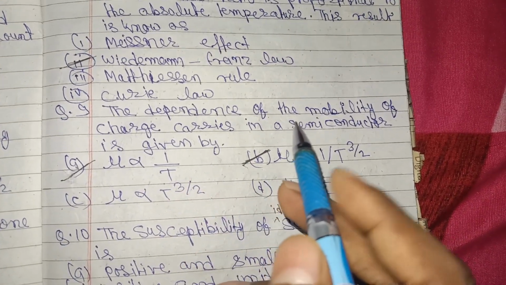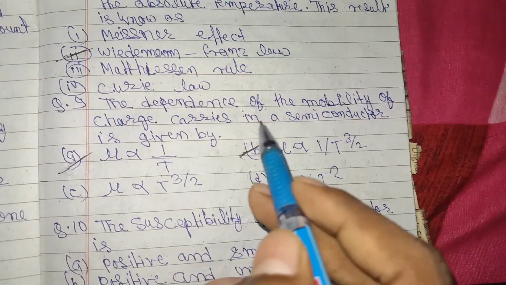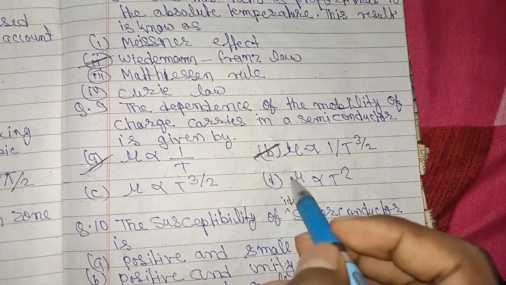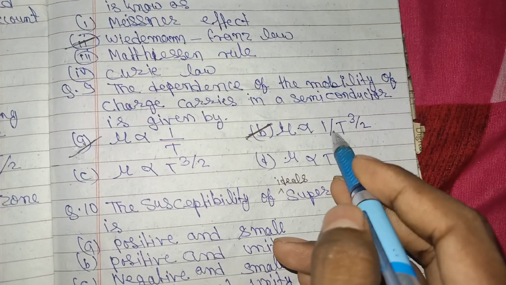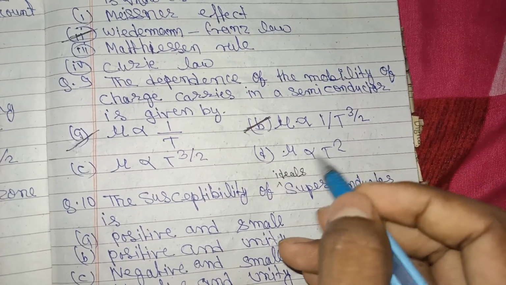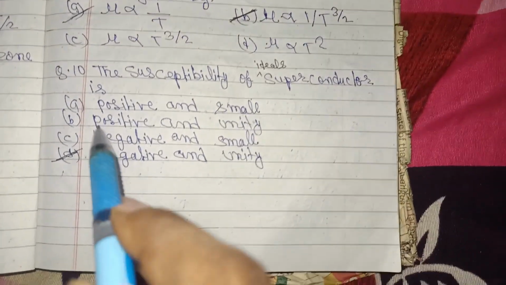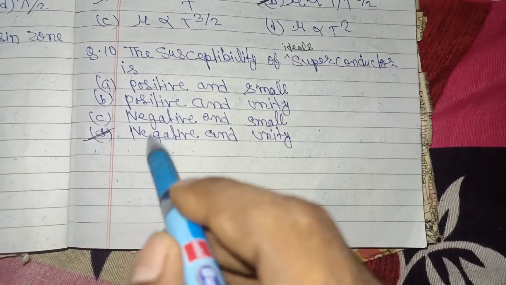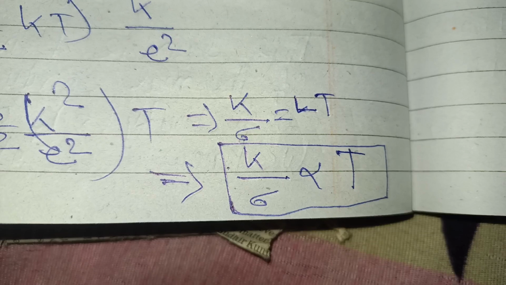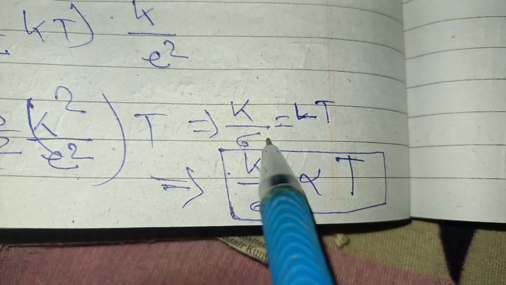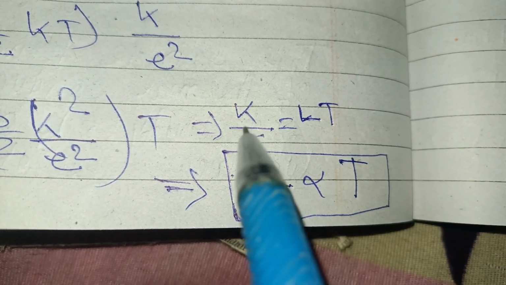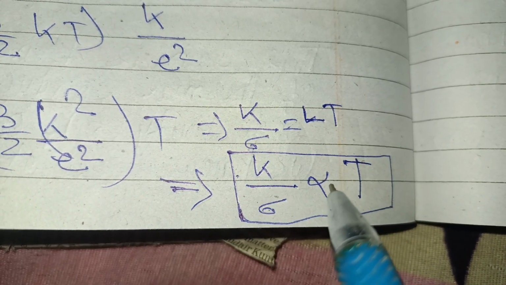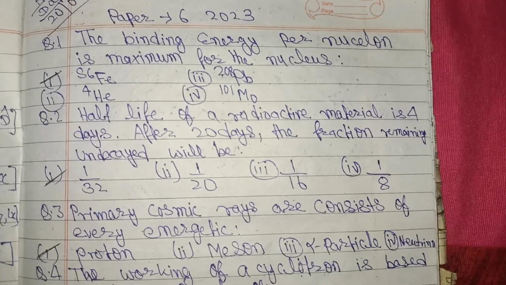सो क्वेश्चन नंबर 9 इज: the dependence of the mobility of charge carriers in a semiconductor is given. So this is correct, mu proportional to 1 by T^(3/2). And the question number 10: the susceptibility of an ideal superconductor is negative and unity. So हम इसी की बात कर रहे थे, Wiedemann-Franz law. So K by sigma equals LT, K by sigma proportionality.